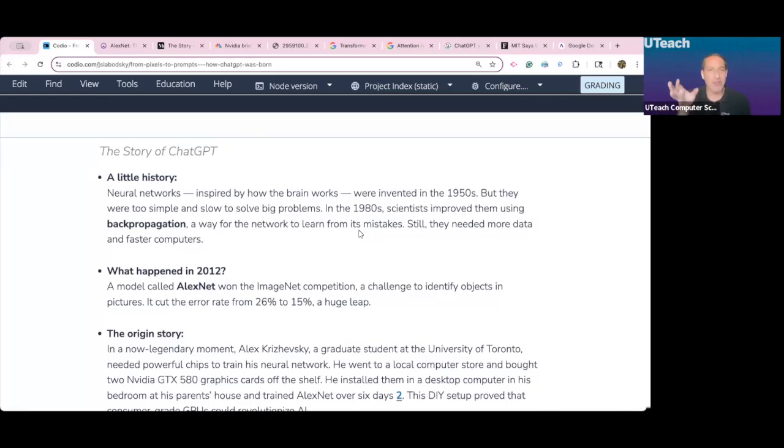Now, he is building a neural network that is part of what they call the ImageNet competition. It's really simple. They feed images into a computer, and the computer has to identify the object. But what astounds everyone in 2012 is that Alex's program, AlexNet, was an absolutely huge leap forward. It cut the error rate from 26% to 15%. And even though that might not sound like a lot, it was a monumental achievement. And what made it even better is the story behind it.